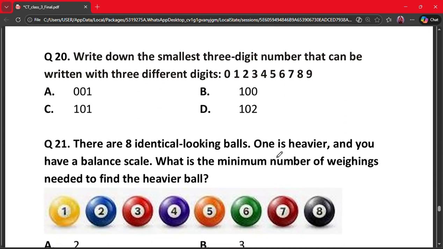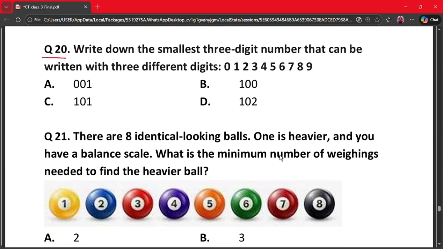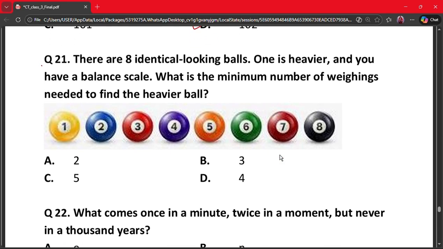Let's move on to our next question, which is question number 20. Write down the smallest 3-digit number that can be written with 3 different digits. 0, 1, 2, 3, 4, 5, 6, 7, 8, 9. So A 001, B 100, C 101 and D 102. The correct answer is option D. The smallest 3-digit number must start with 1 followed by the two smallest different available digits, that is 0 and 2.